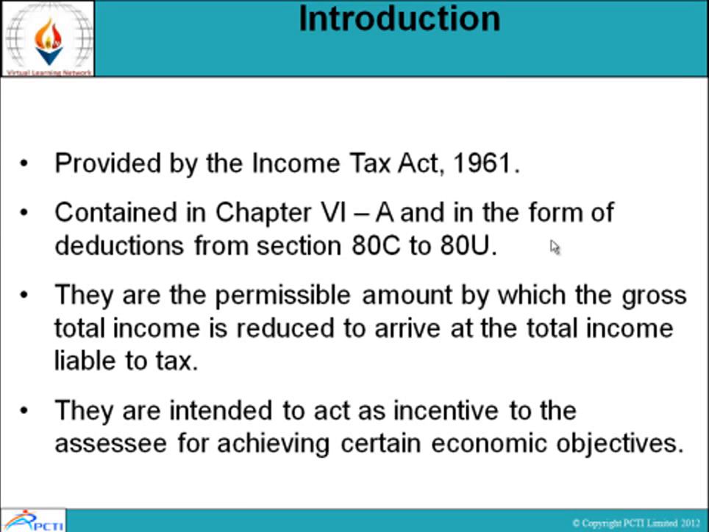Contained in Chapter 6A and in the form of deductions from section 80C to 80U. They are the permissible amount by which the gross total income is reduced to arrive at the total income liable to tax. They are intended to act as an incentive to the assessee for achieving certain economic objectives.